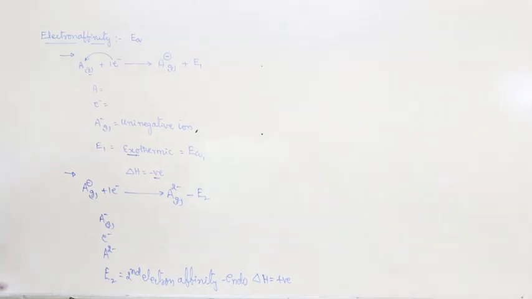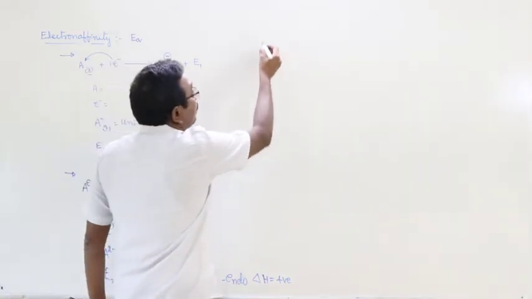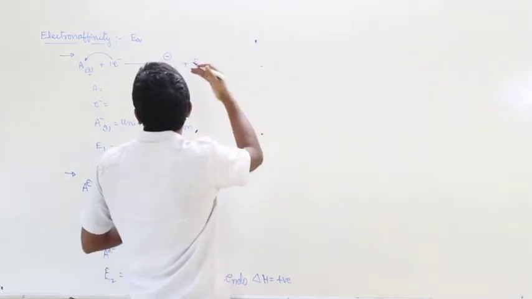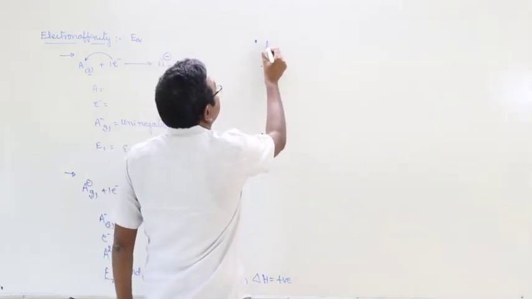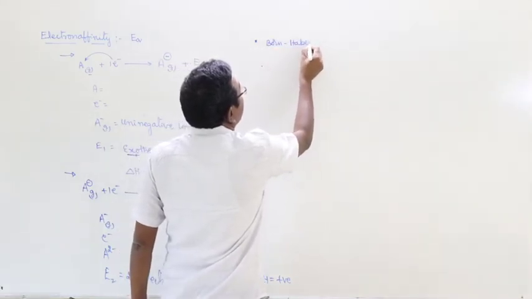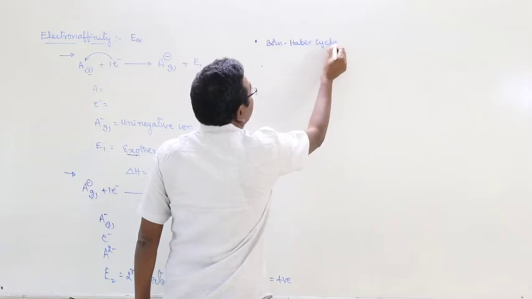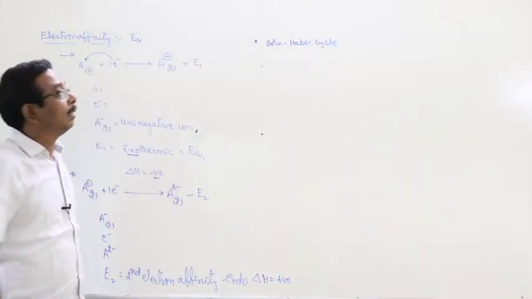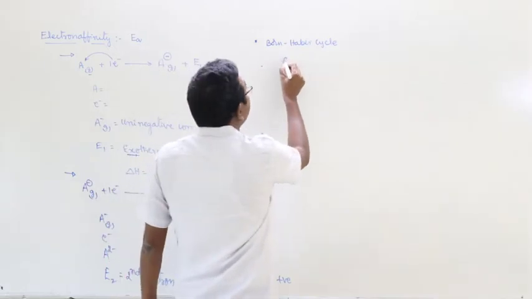Right? Next one. What about the methods that are used to measure electron affinities? The best example, an indirect method, is the Born-Haber cycle. What about the expression?